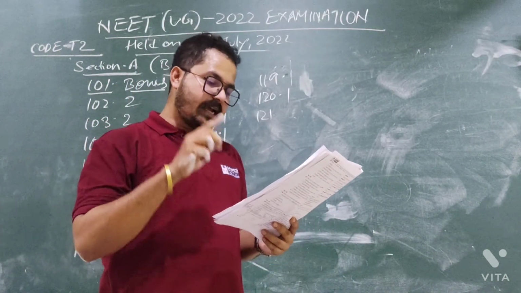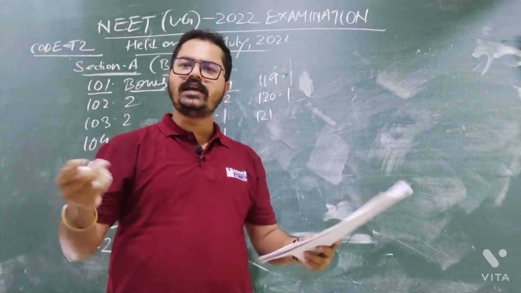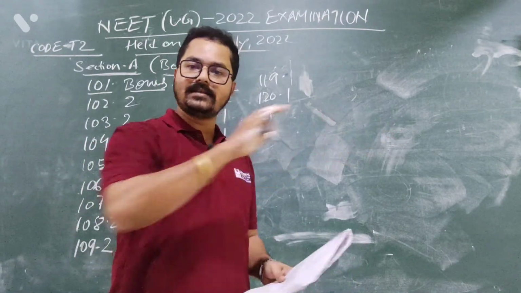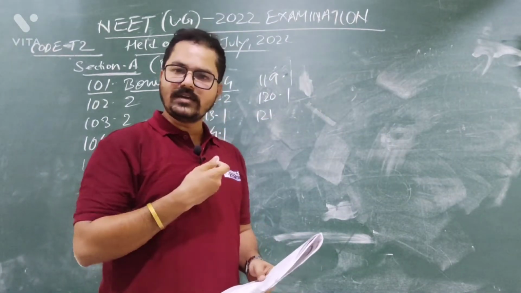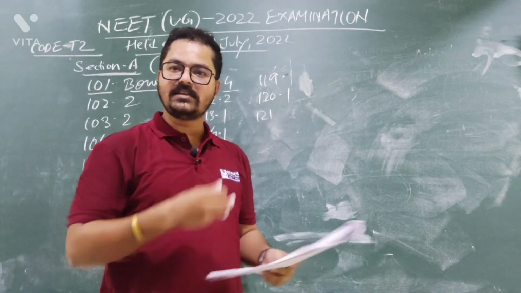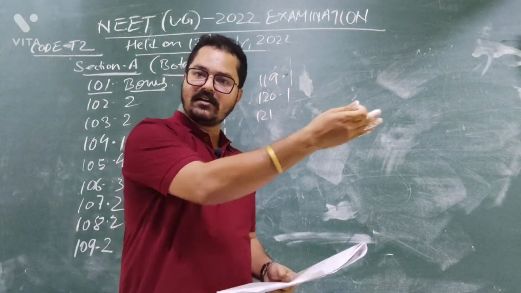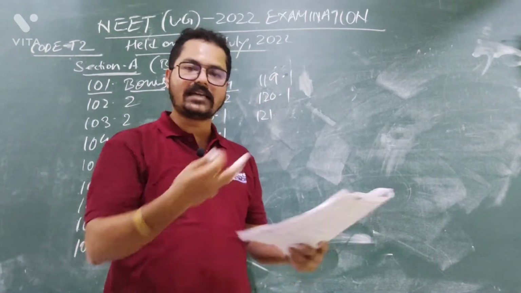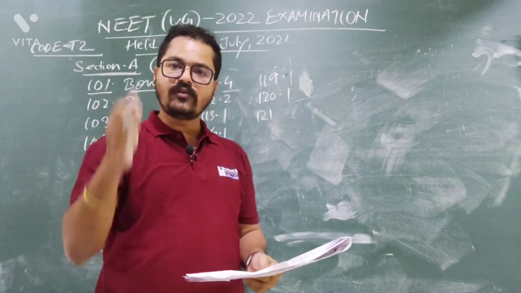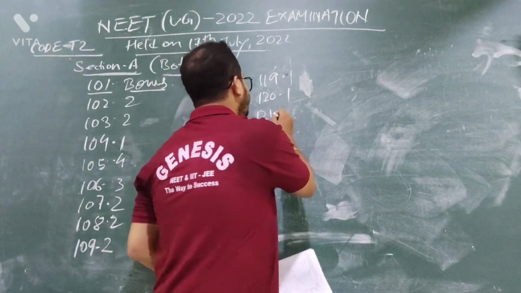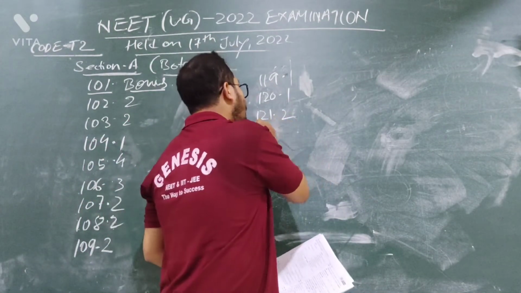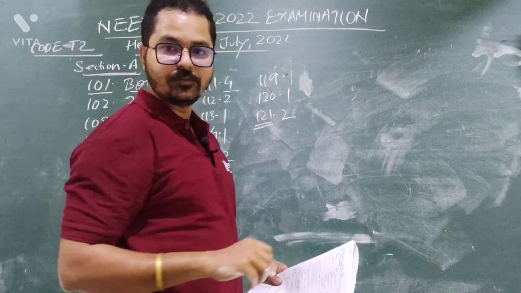Option 2: both the interacting species are negatively impacted. How negatively impacted? If tiger attacked deer, then tiger is benefited. Deer is negatively affected. Deer is gone, deer is dead. So negatively affected is deer, but positively affected is tiger. Tiger has got the food. So option number 2 is wrong. You need to find out the incorrect statement. So for question number 121, the answer is option number 2.